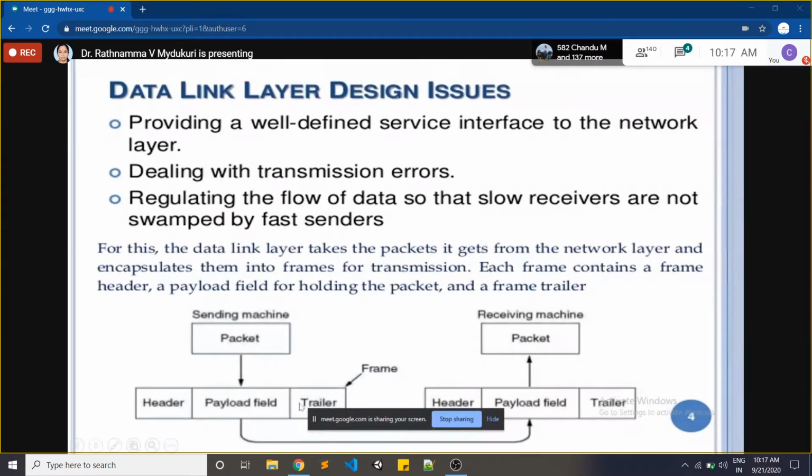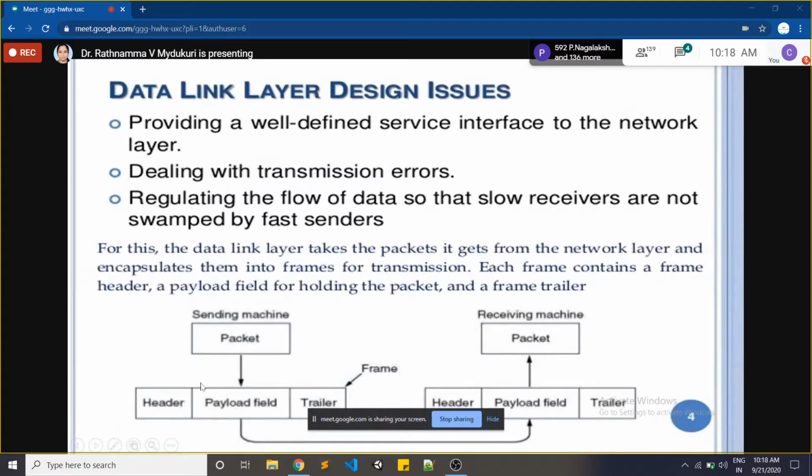Always remember that the header field contains the addresses of both sender and receiver, which we call the source address and destination address. The payload field always holds the data, information or message that you are sending to the receiver. And coming to the third field, the trailer will hold the information about the next frame related to a particular packet.